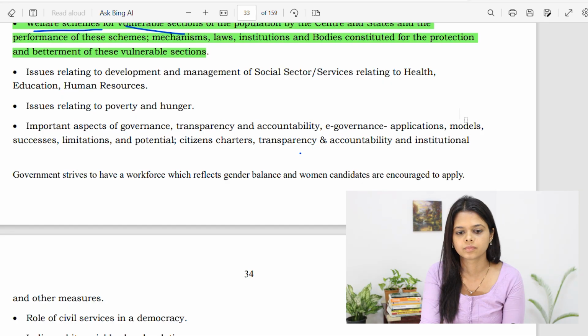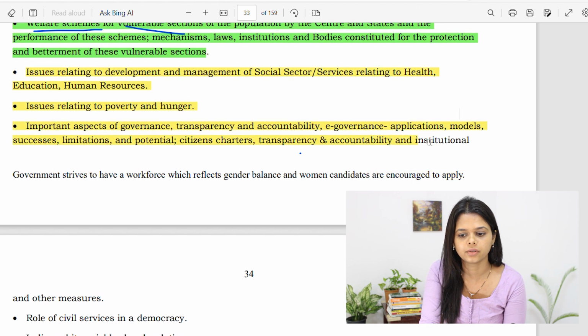what are the issues that are present with that scheme, what are the measures that you would suggest for addressing these issues, and a conclusion. So in this way, for every particular scheme, especially the important schemes that are present, you have to do the notes. So coming to the next portion of the syllabus, that is from here to here.